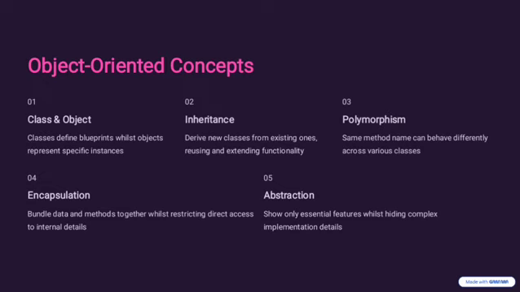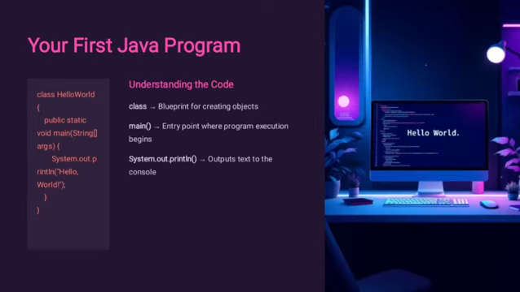And the next feature is abstraction. Abstraction hides complex implementation details and shows only the essential features via abstract classes and interfaces. The best example of abstraction is an ATM machine. That is, the user does not know anything about what is happening inside the machine. So these are the basic OOPS concepts.